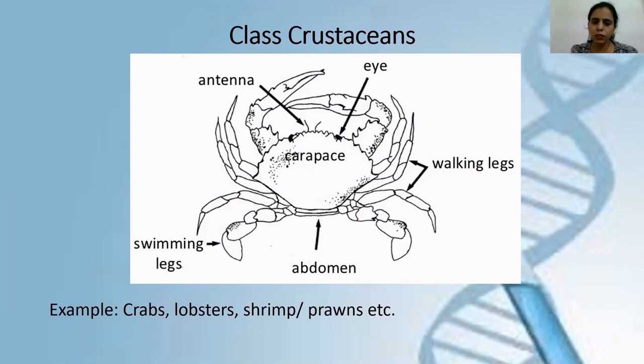Here the cephalothorax is not visible because it is covered under a large structure known as the carapace. So what is the structure called? Carapace. Under the carapace is the cephalothorax. The carapace helps in protecting the internal organs of the body. It is like a hard exoskeleton, with deposition of many calcium salts in it. Fine. I hope all points about these 4 classes are clear to you.